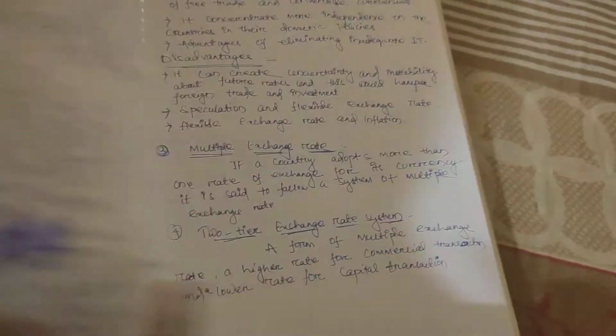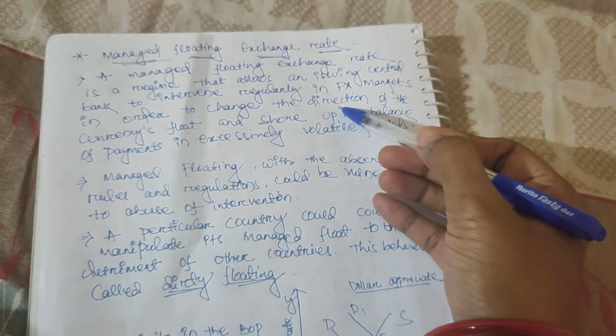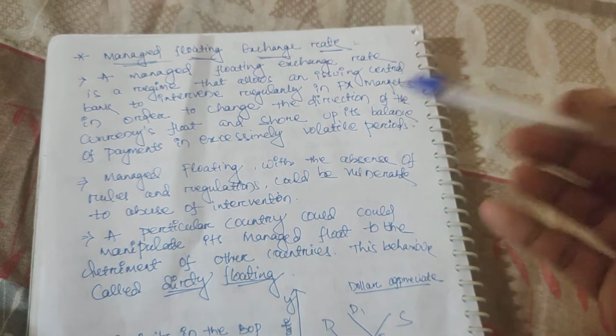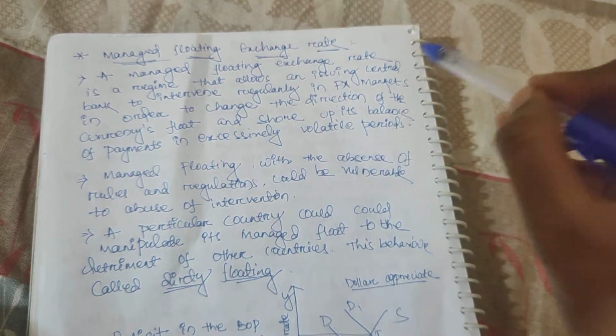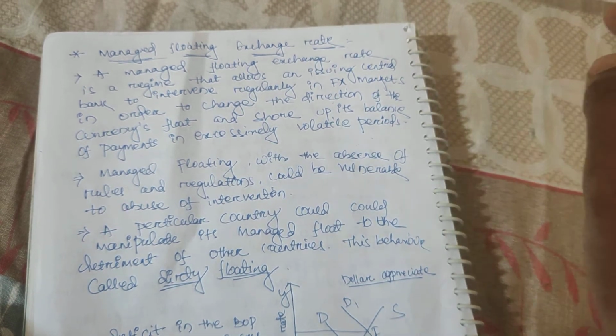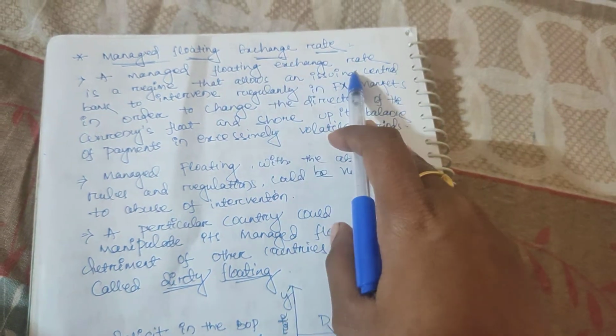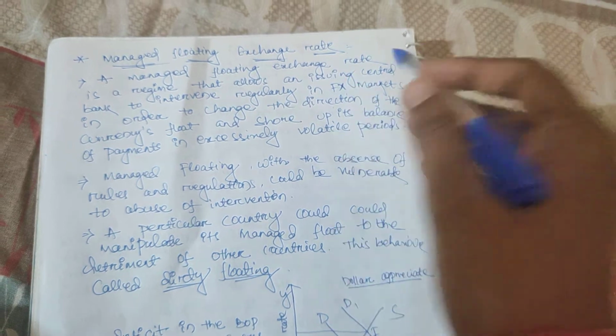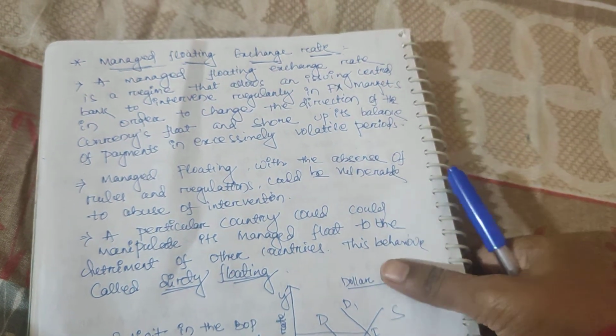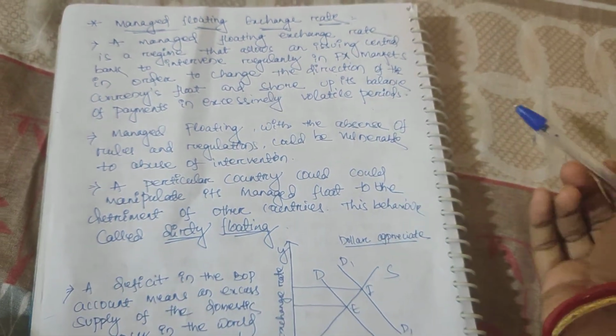Then the next part we find in the flexible exchange rate is the managed floating exchange rate. First I told you government intervention is not there, market force only decides the exchange rate. But the managed floating exchange rate changes things a little over the first definition.